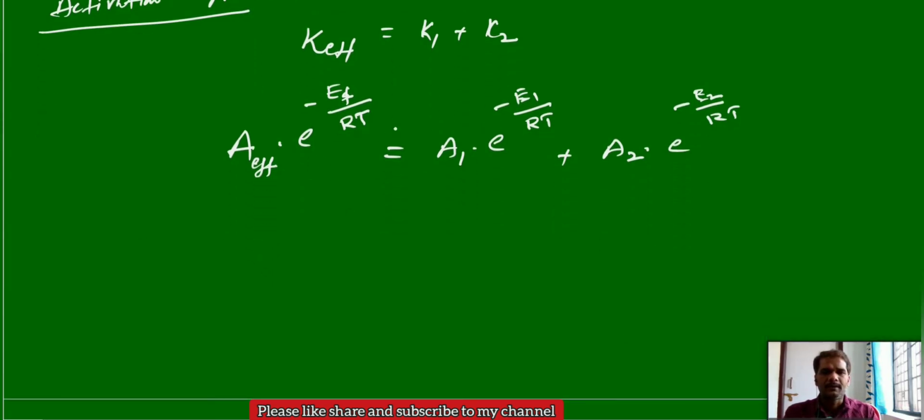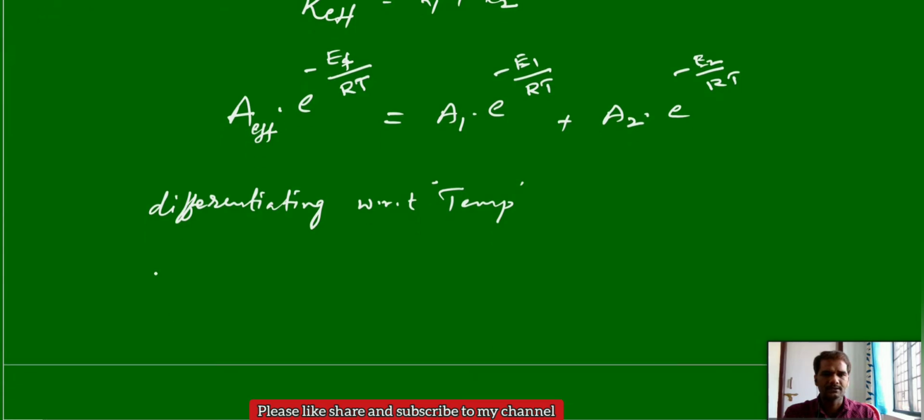Now apply the differentiation, or do the differentiation, with respect to temperature. Just do the differentiation of that equation with respect to temperature.